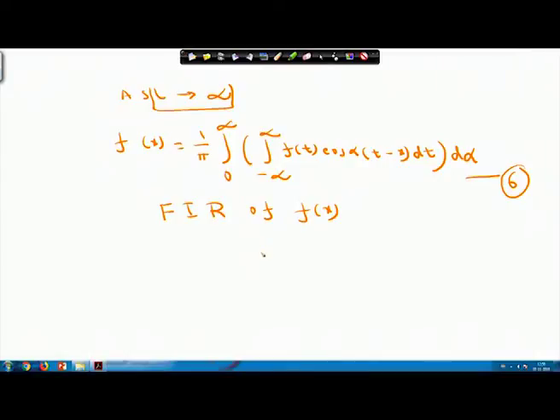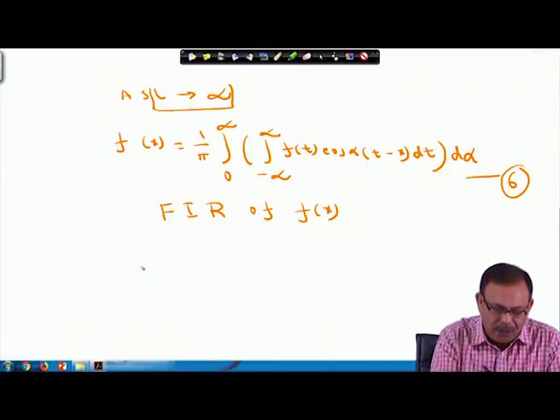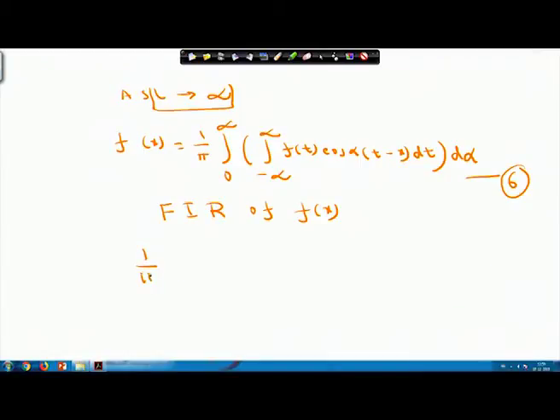Suppose at a particular point the function is discontinuous. Then, again by observing the concept we discussed in the Fourier series, you can write down the value of this integral, integral from 0 to infinity, integral from minus infinity to infinity, f(t) into cos of alpha into (t minus x) dt d alpha.